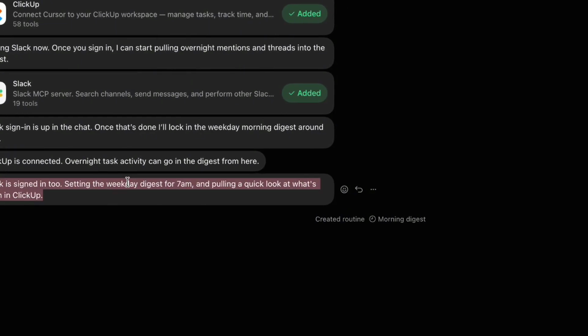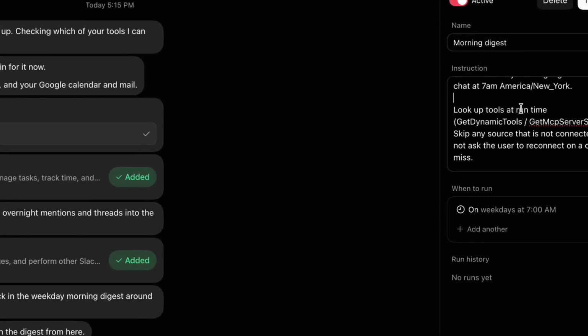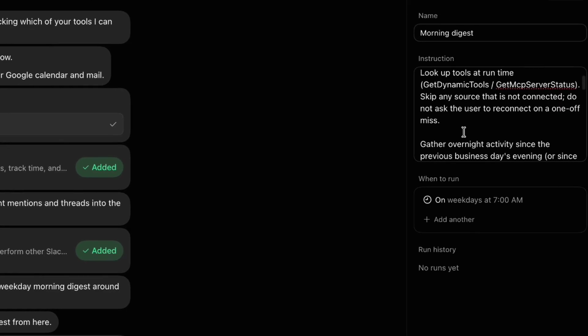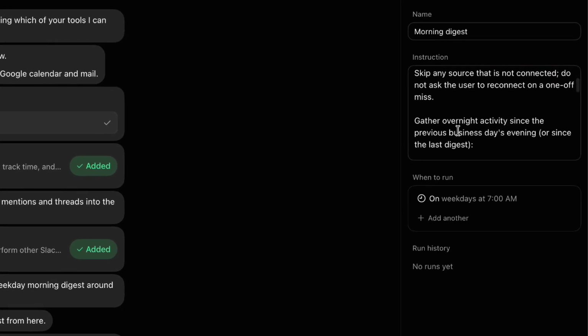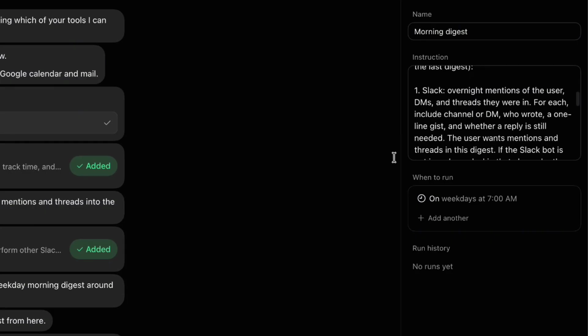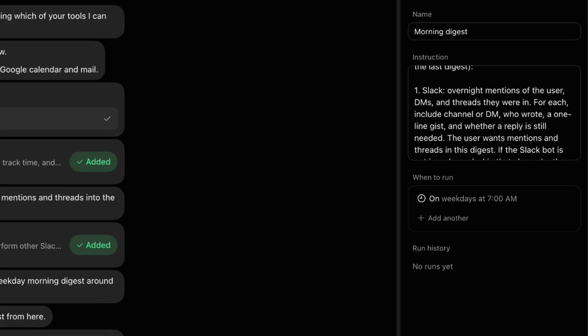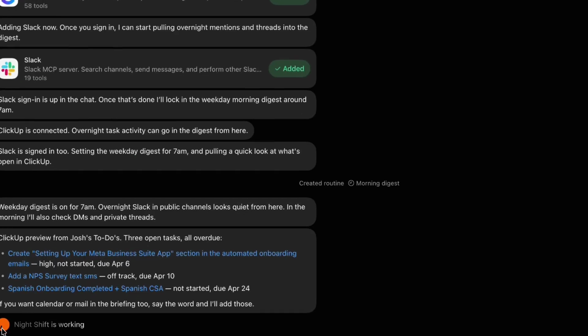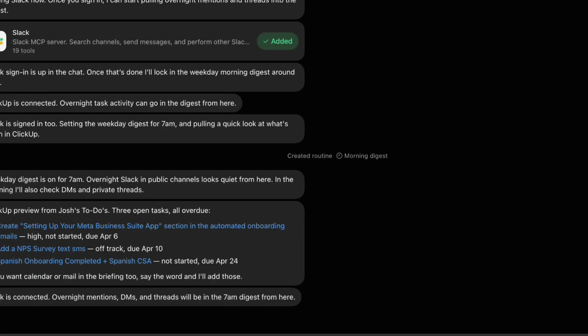Then this appeared on its own. Created routine, morning digest. Open it and you get the actual object, the instruction it wrote for itself when it fires. Weekdays at 7, a test run button, and a run history. This is the difference between a chatbot and something that works while you're asleep. It scheduled itself. The first digest comes back with 3 overdue tasks and a note that Slack was quiet overnight.